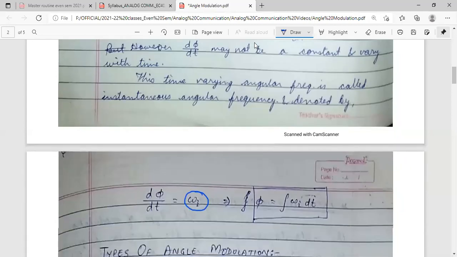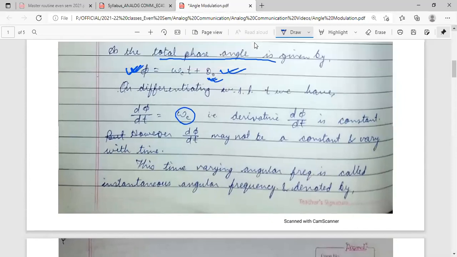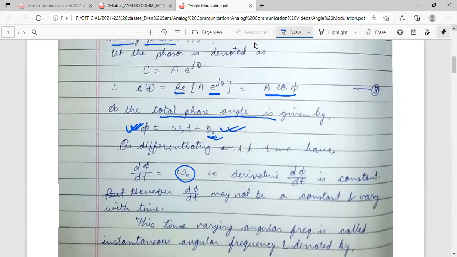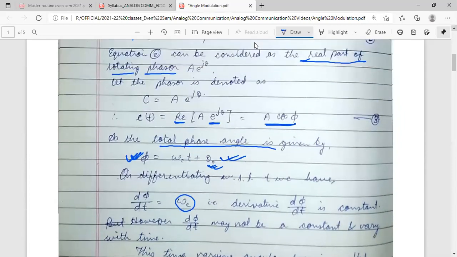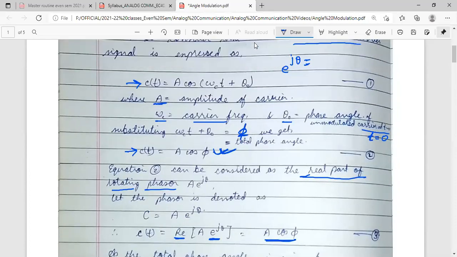So it can also be written as phi is equal to integral of omega I dt. If we integrate both sides, in that case we will get phi is equal to integral of omega I dt. Okay. So what we conclude from these notes up to this much, that we have a carrier signal, which is A cos phi, and this is nothing but the real part of the Euler's form.